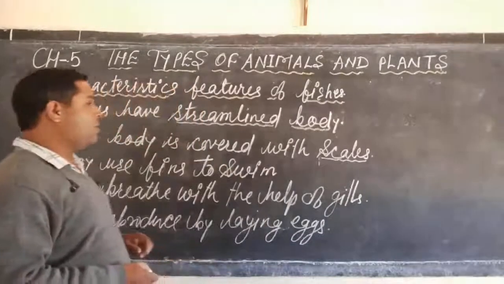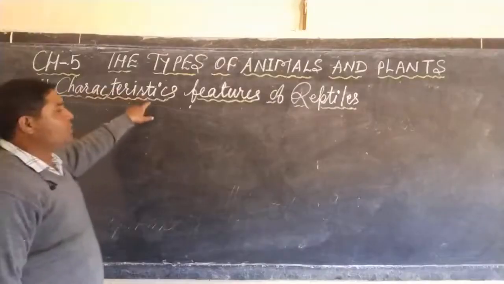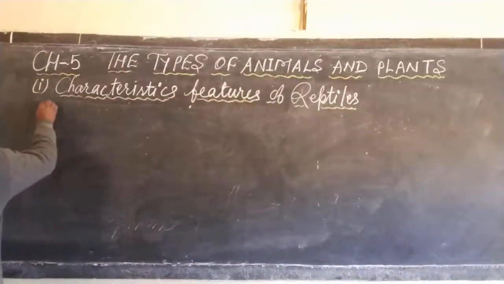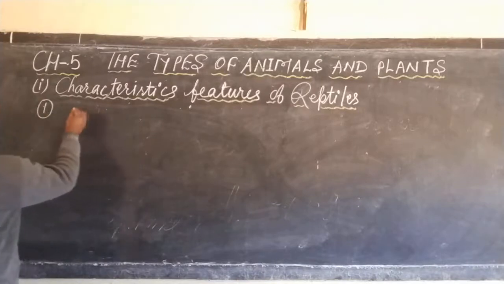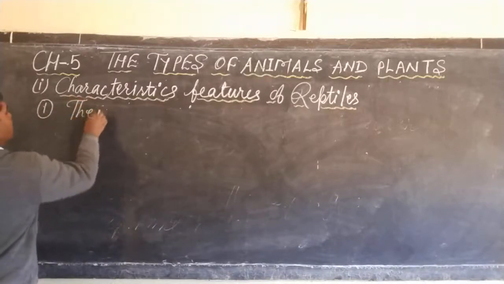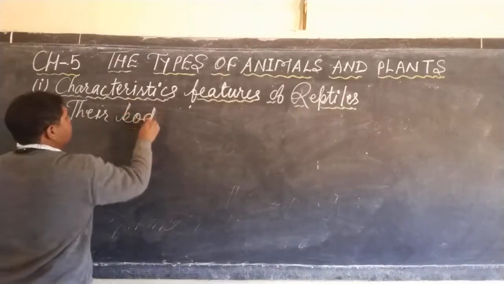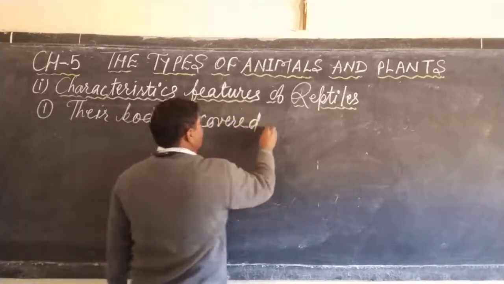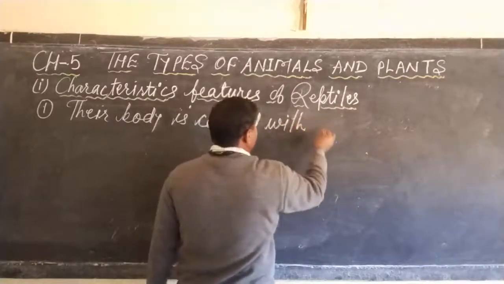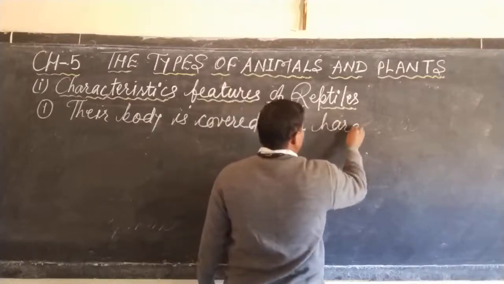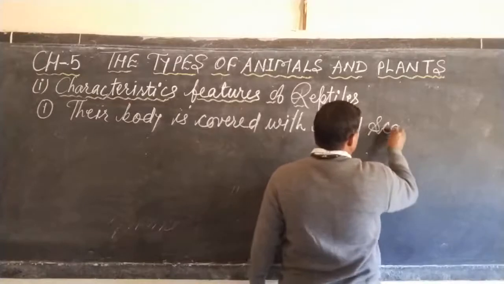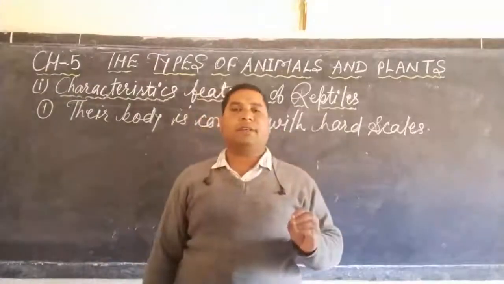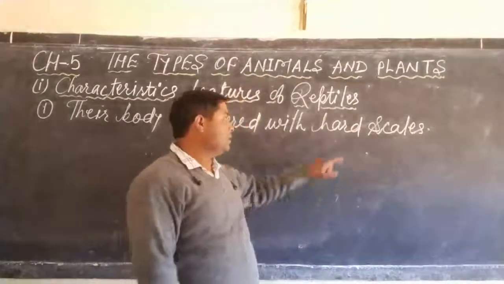Next I am going to explain you about reptiles. Characteristic features of reptiles. So first, their body is covered with hard scales, means externally the body is covered with hard or tough scales.